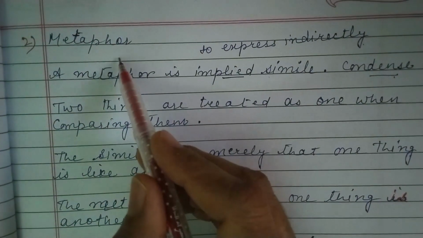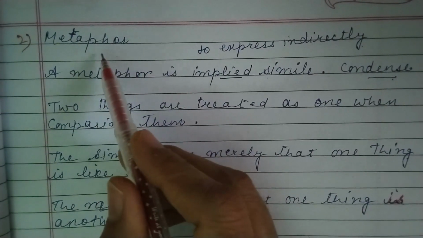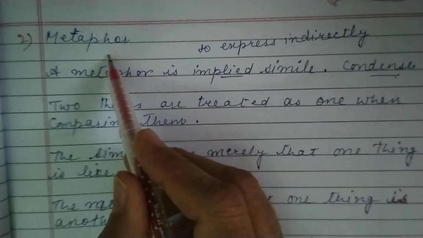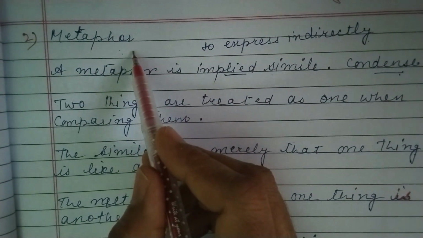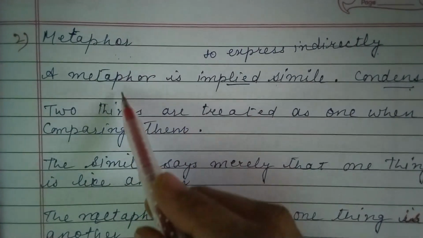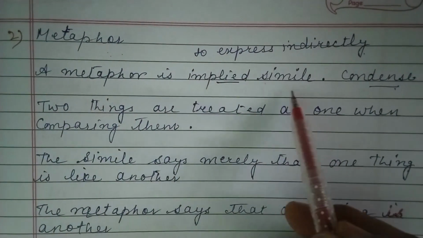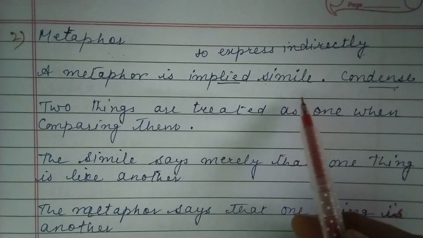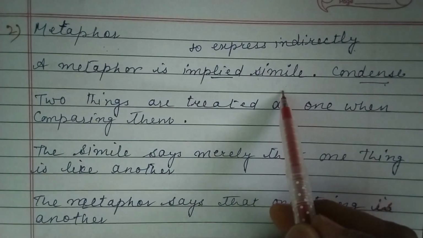So our next figure of speech is metaphor, and just read it with concentration, because we are going to get a lot of metaphors in our poetry and even in our lessons. Our first lesson contains a lot of metaphors. So what is a metaphor? A metaphor is an implied simile. So if we try to understand it, there is also a comparison.